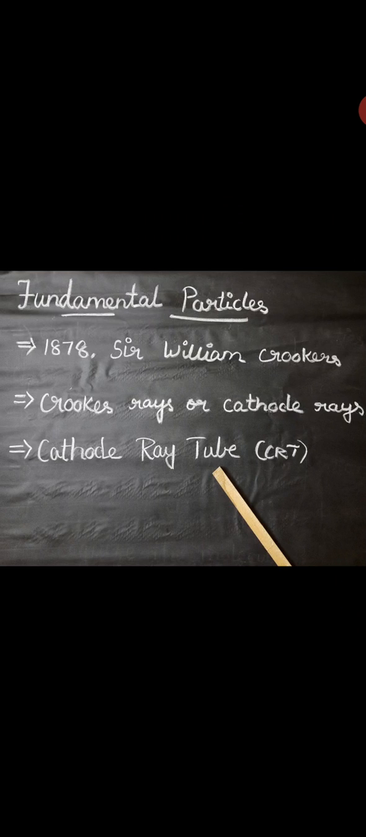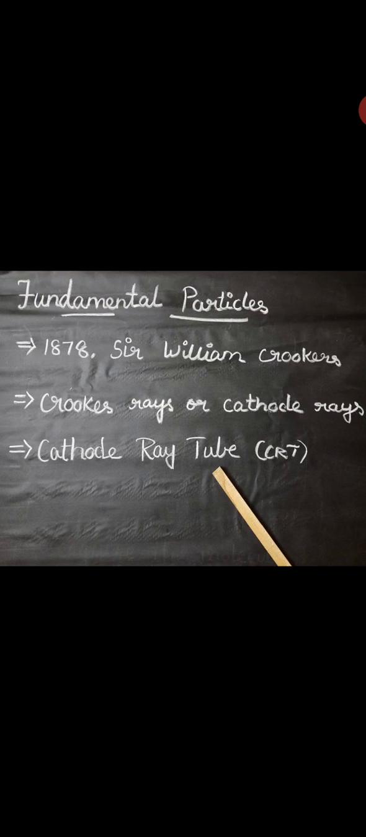So next we can see the fundamental particles. In 1878, Sir William Crookes, while conducting an experiment using a discharge tube, found certain visible rays traveling between the two metal electrodes. Those rays are known as Crookes rays or cathode rays.